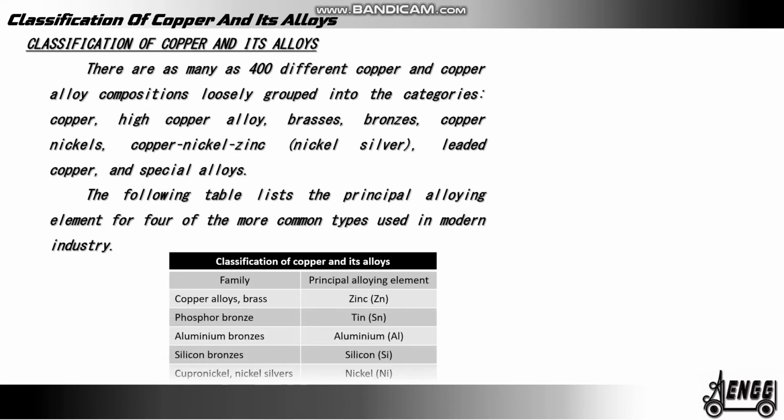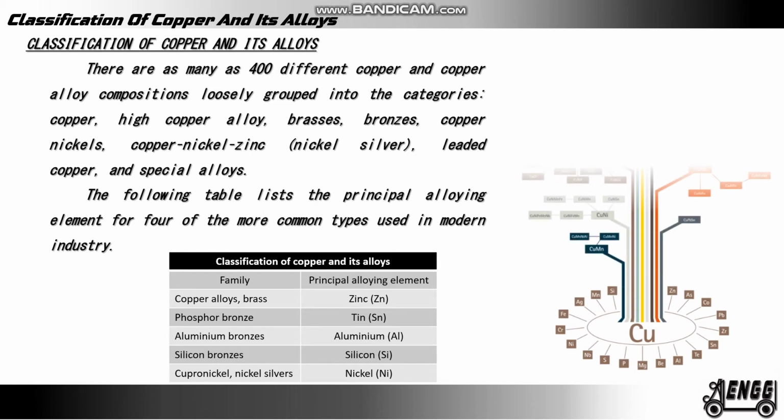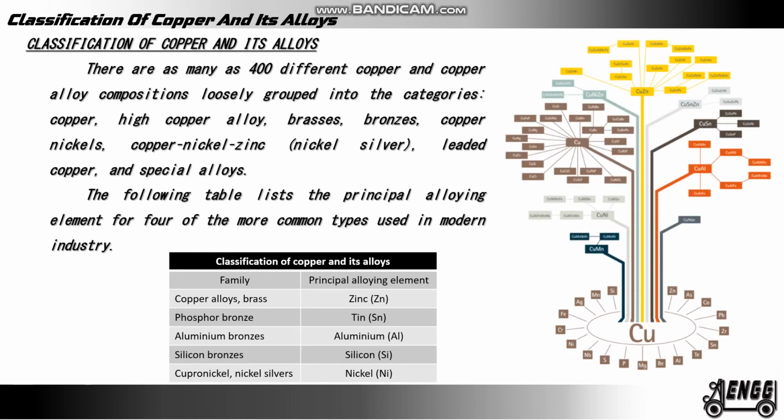Classification of copper and its alloy. Family: copper alloy is brass and the principal alloying element is zinc. Phosphorus bronze, tin is the principal alloying element. Aluminium bronze, aluminum is the principal alloying element. Silicon bronze, silicon is the principal alloying element. Nickel silvers or copper nickel, where nickel is the principal alloying element. This tree graphically shows how copper is mixed with different kinds of alloying elements.